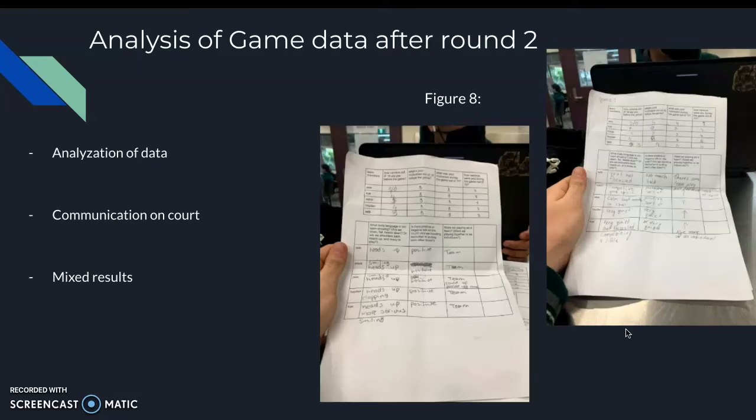After our second round of netball, we had used the same data collection sheets as our first game seen in figure 8. This was used effectively to analyse if the strategy I had implemented worked. In the data shown, we were quieter on the court but seemed more focused, as this was our second game and we all had more knowledge. Therefore, we were much more focused on winning.